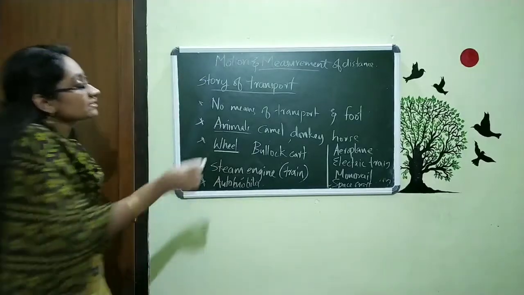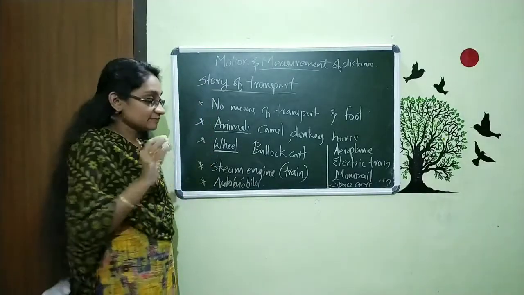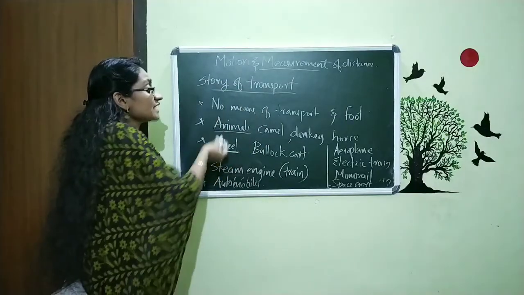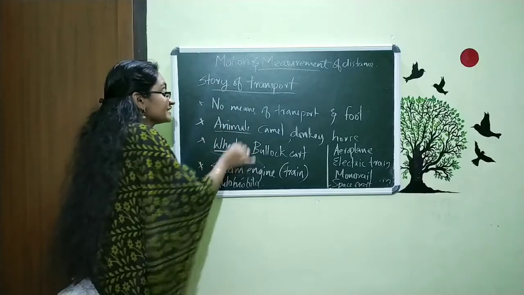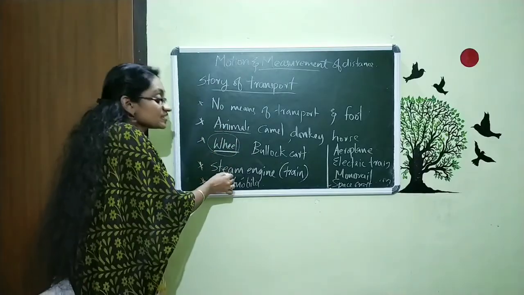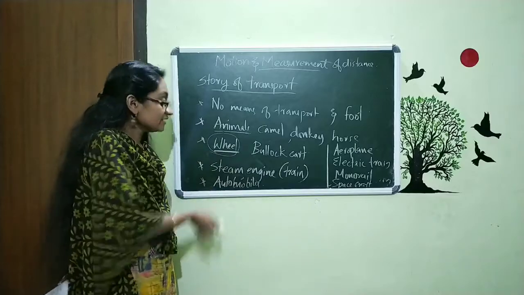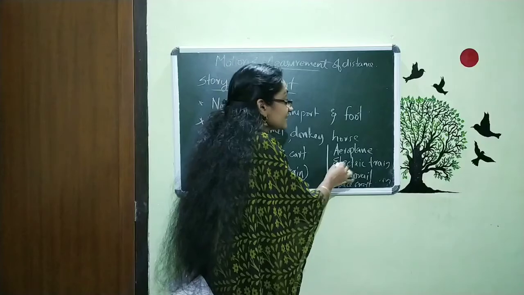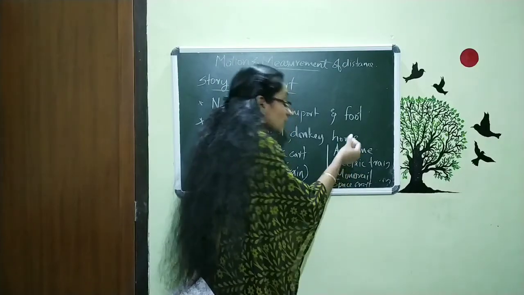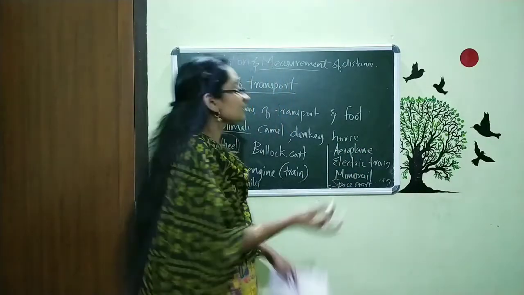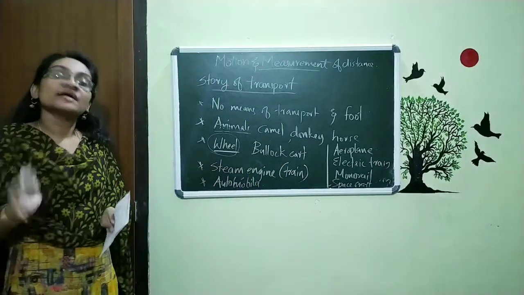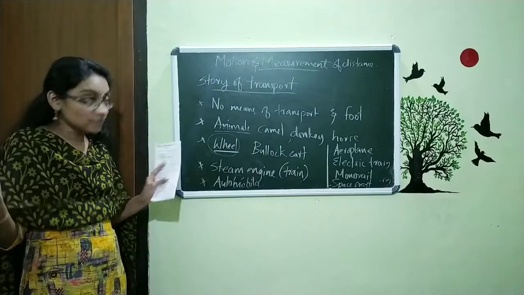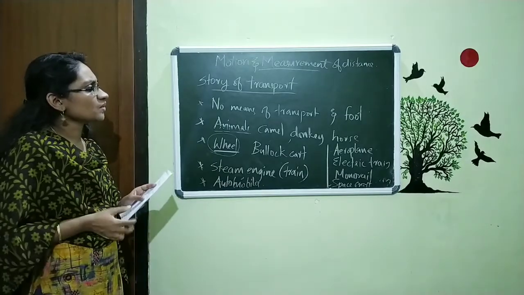So these are the travel, or the story of transport. That means at the initial stage there was no transport. Then we used animals to travel. Then we invented the wheel and we used the steam engine in the train. Then we invented automobiles. Then the aeroplane came. And then the electric train, monorail, spacecraft, different vehicles came and we used them to transport from one place to another, and also to travel very long distances. So this is the story of transport.